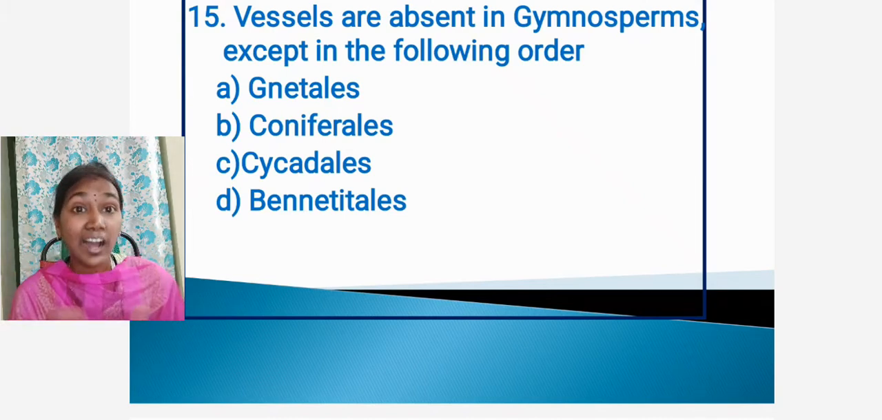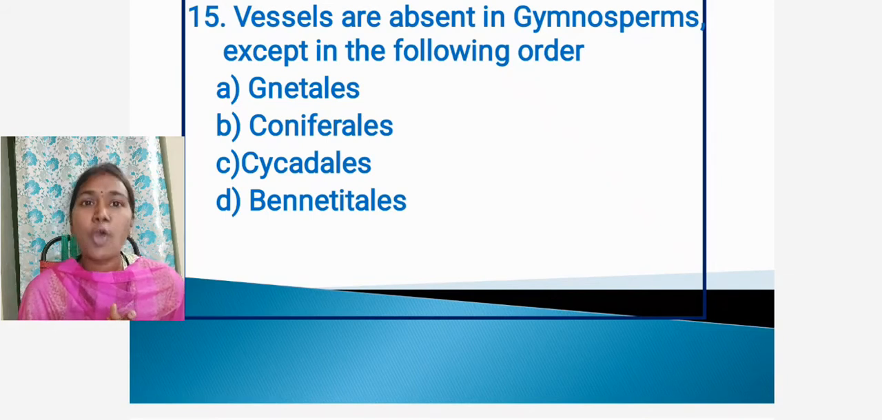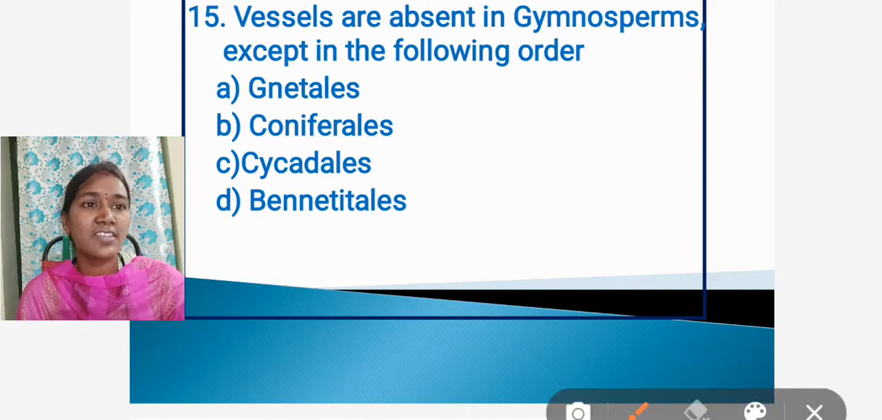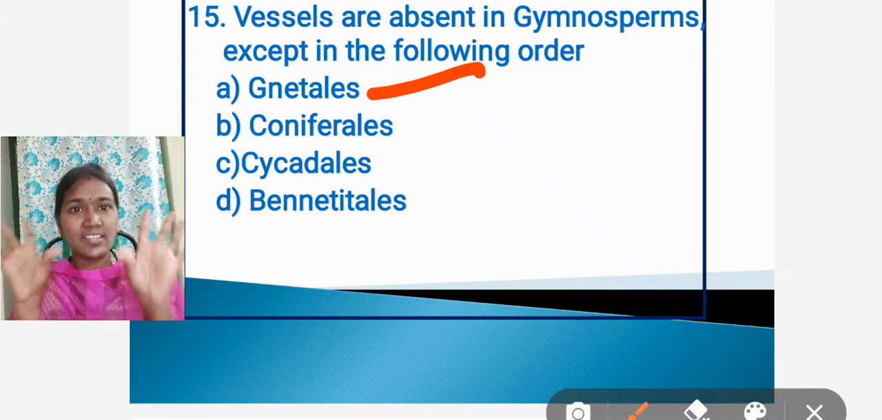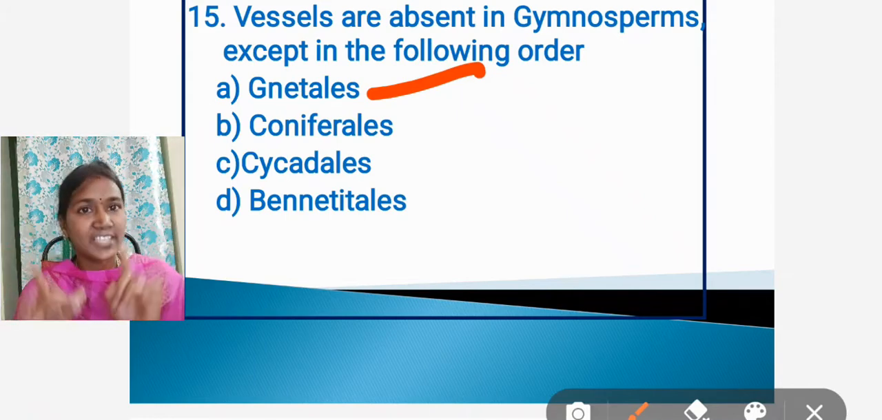What is that order? Option A, nettles. Option B, coniferales. Option C, cycadales. Option D, benettitales. Answer is nettles. Only the nettles order has vessels in the xylem structure. Except for these nettles, there are no vessels in other orders of the gymnosperm.